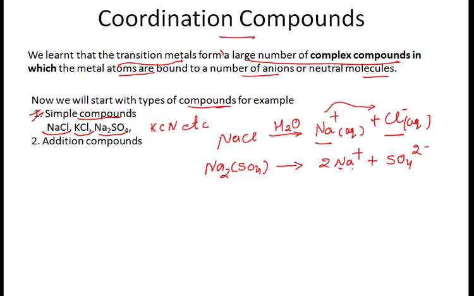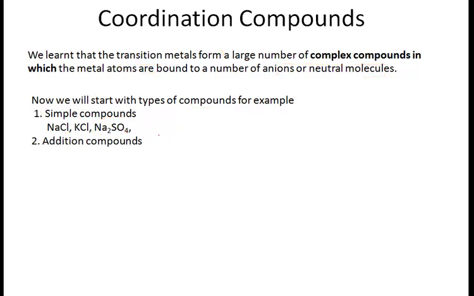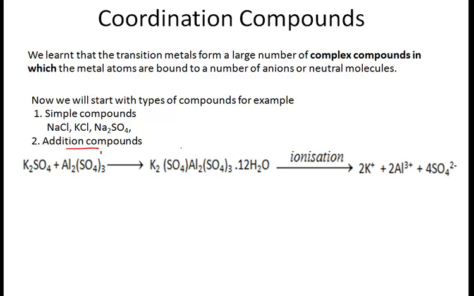So again, the ions which are formed are simple ions. So I think it is clear to you what simple compounds are. Now the second type of compounds that we will discuss is addition compounds. These addition compounds are further classified into two types. Okay. So addition compounds, for example,